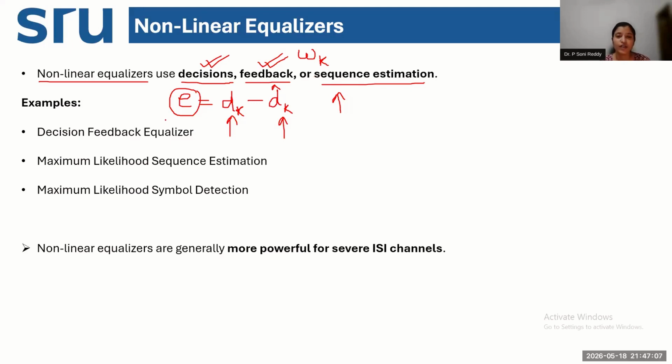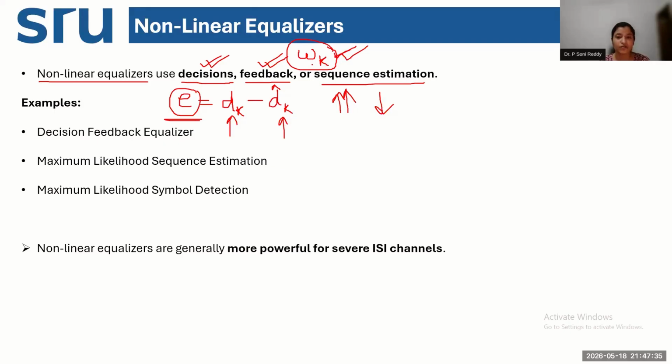Based on the value of the error signal, what happens? If the error value is very high, then we optimize the value of the multiplication factors or coefficients accordingly, with a larger variation of the constant factors.